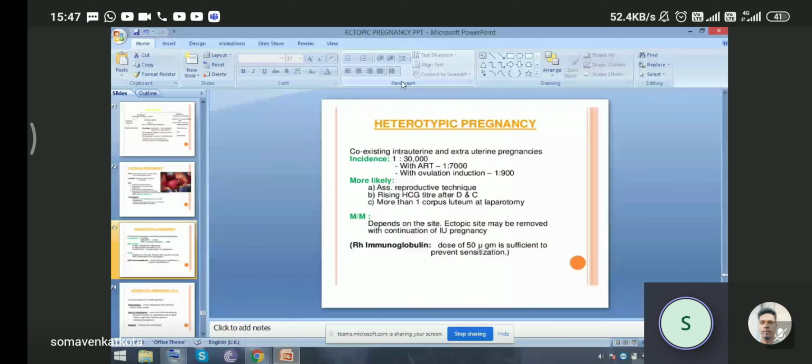We can find these. So management depends on the site where the pregnancies happen. The ectopic site may be removed with continuation of the intrauterine pregnancy. In an Rh negative patient, an Rh immunoglobulin dose of 50 microgram is sufficient to prevent sensitization.